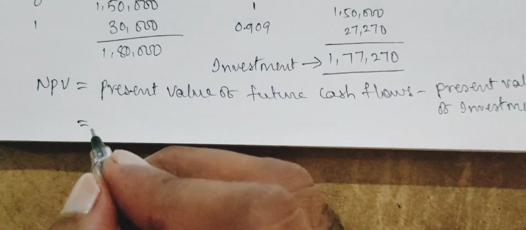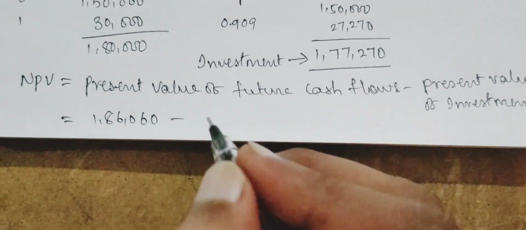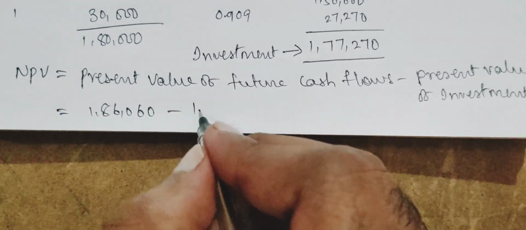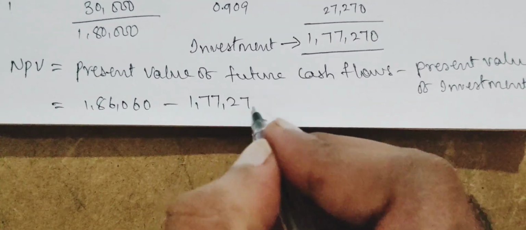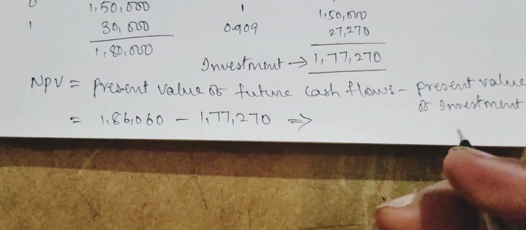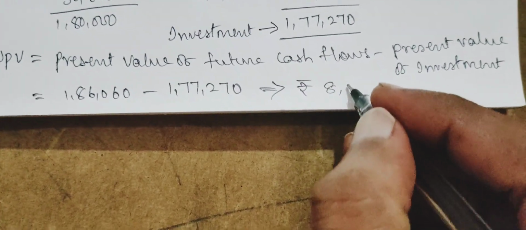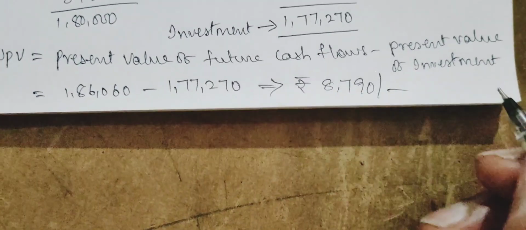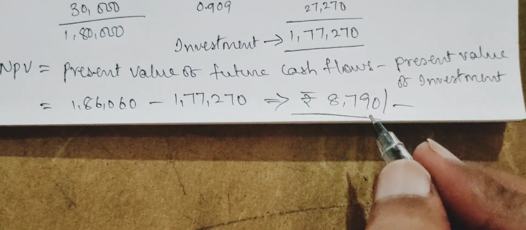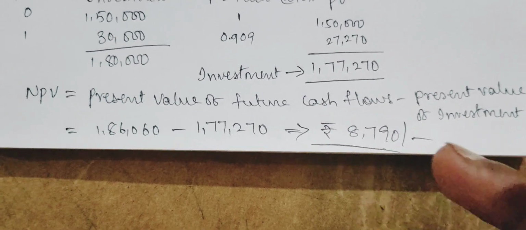So 1,86,060 is the present value of future cash flows, and 1,77,270 is the present value of investment. Then the difference is rupees 8,790. We are getting a positive NPV, so we can accept the project.